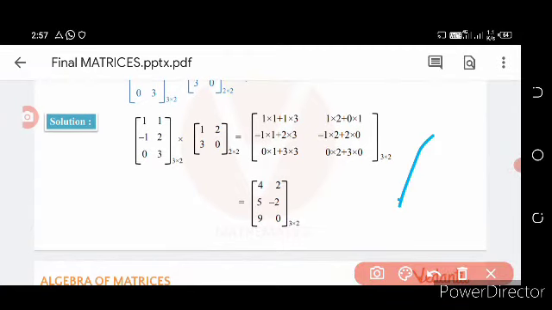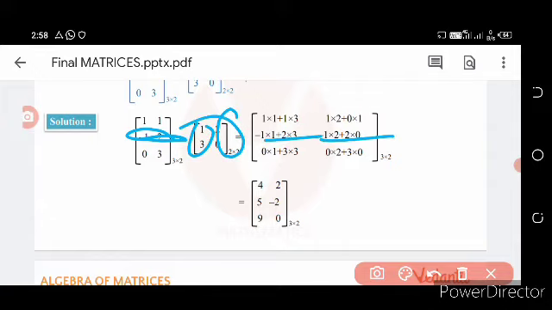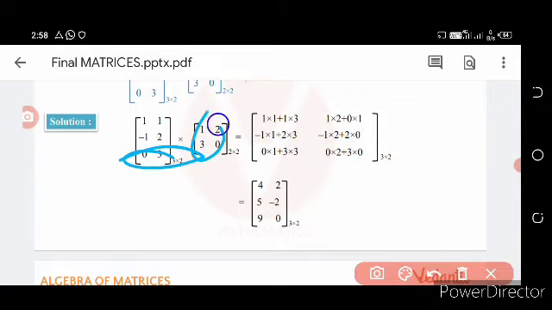Here the row 1 1 is multiplied with column 1 3, then 1 1 is multiplied with 2 0. Similarly minus 1 2 is multiplied with 1 3, again multiplied with 2 0. So these are the values. Similarly 0 3 is multiplied with 1 3, and again 0 3 is multiplied with 2 0.